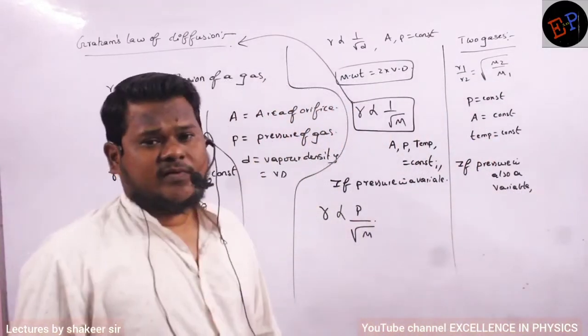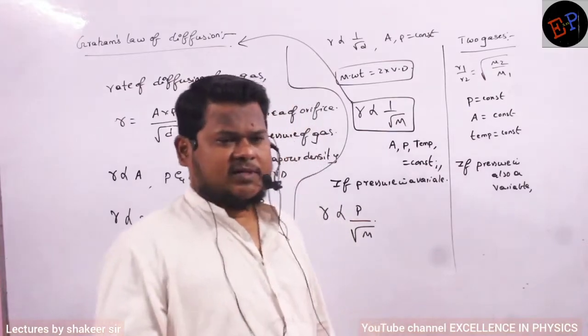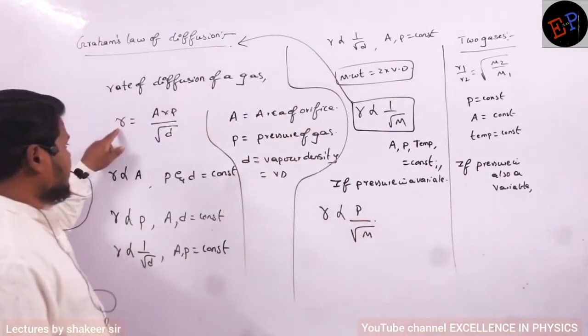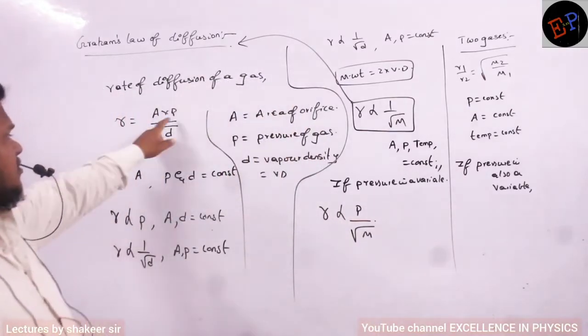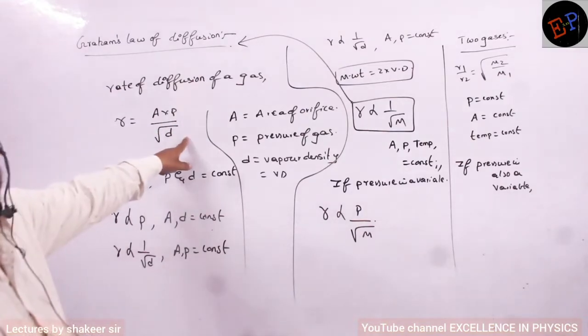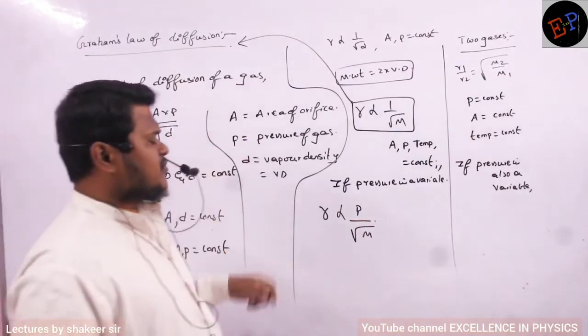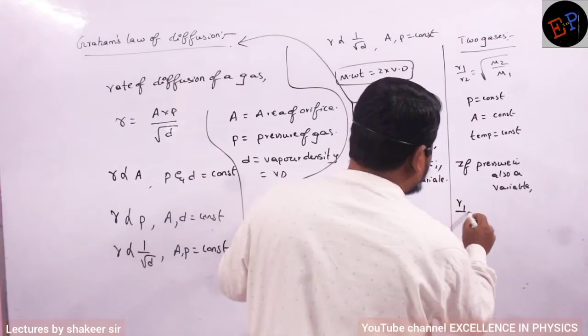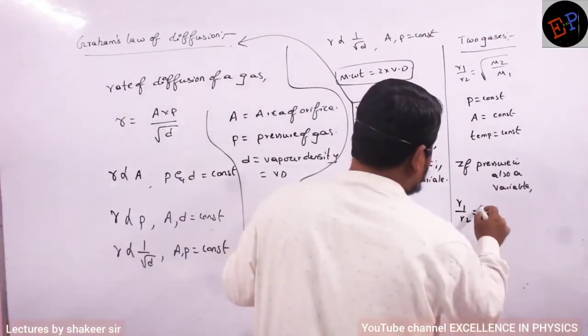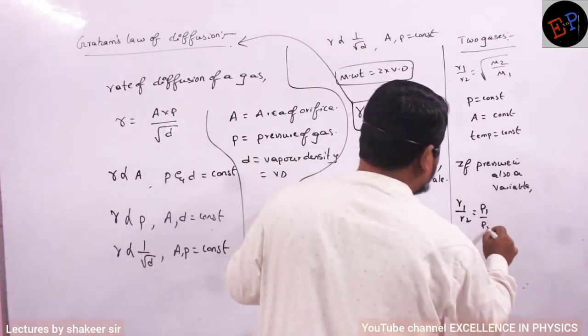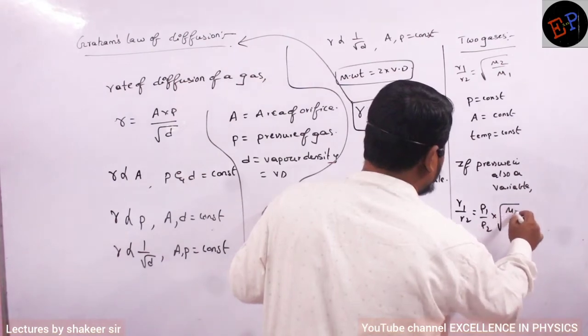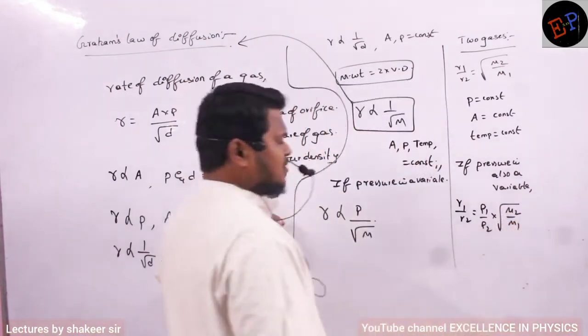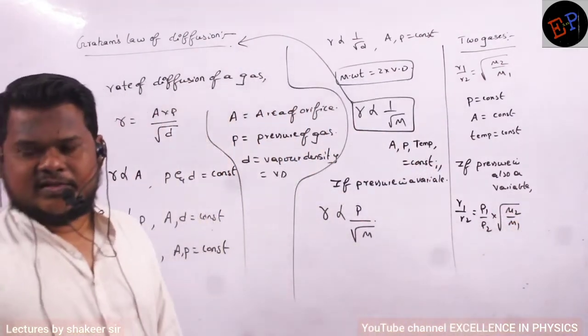Then I have to include pressure also. What is the relation between rate of diffusion and pressure? Directly proportional. So R1 by R2 is equal to P1 by P2 multiplied by square root of M2 divided by M1. So I can write like this also, if pressure is a variable.